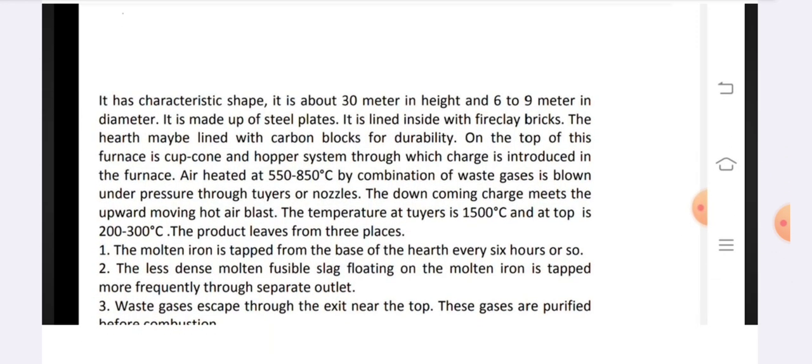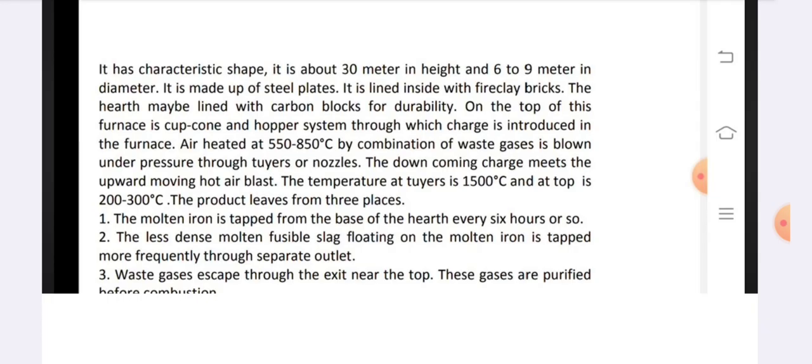It has a characteristic shape. It is about 30 meters in height and 6 to 9 meters in diameter. It is made up of steel plates. It is lined inside with fire clay bricks. The hearth may be lined with carbon blocks for durability. On the top of this furnace is a cup, cone and hopper system through which charge is introduced in the furnace. Air heated at 550 to 850 degrees Celsius by combustion of waste gases is blown under pressure through tuyeres or nozzles. The downcoming charge meets the upward moving hot air blast. The temperature at the hearth is 1500 degrees Celsius and at the top is 200 to 300 degrees Celsius.